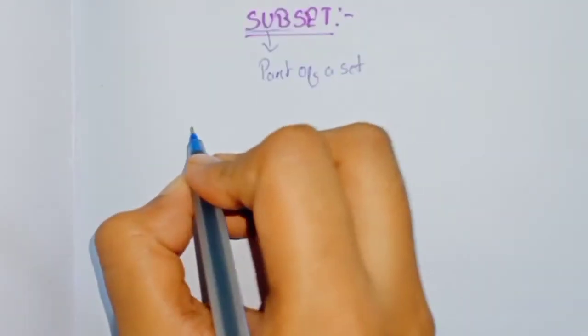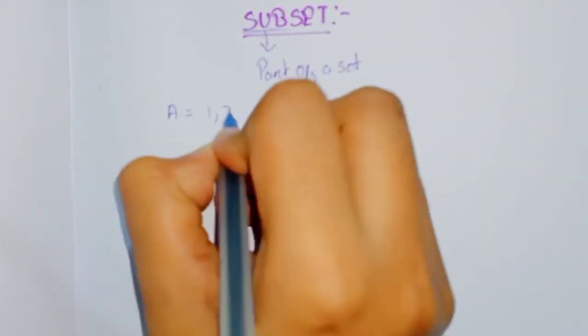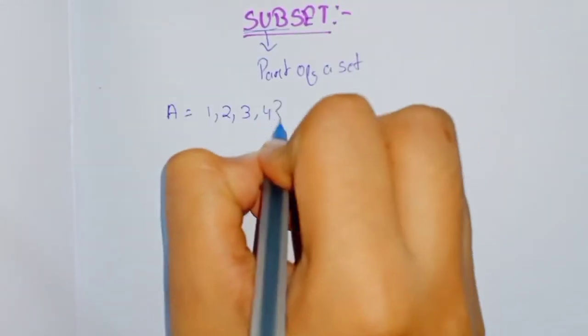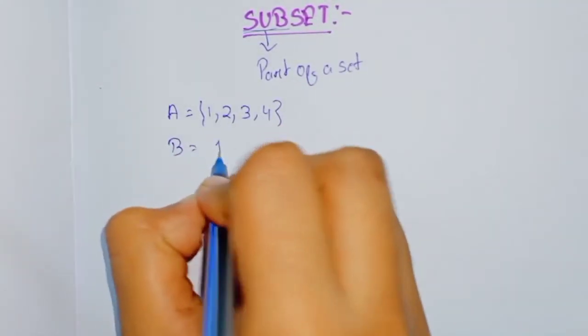Let me take an example. I am taking A equals 1, 2, 3 and 4, and B equals 1, 2.